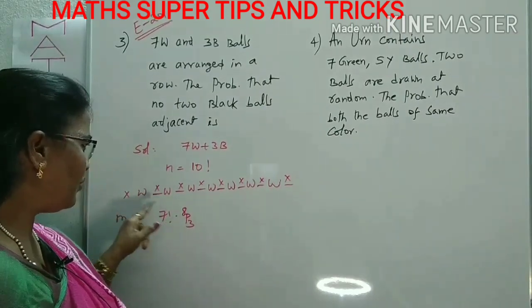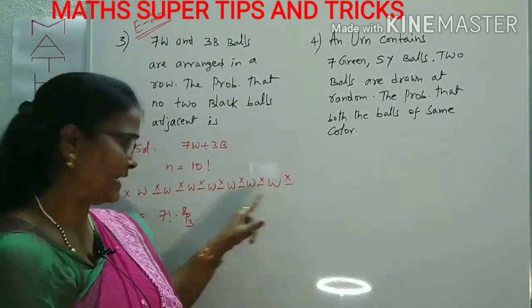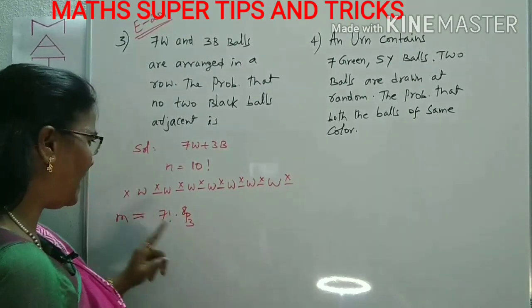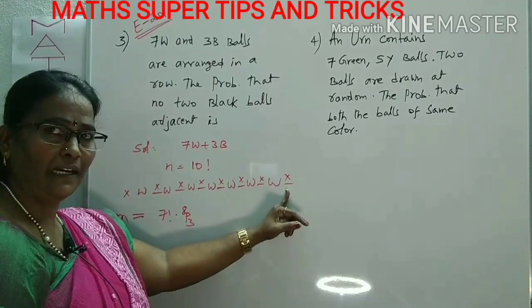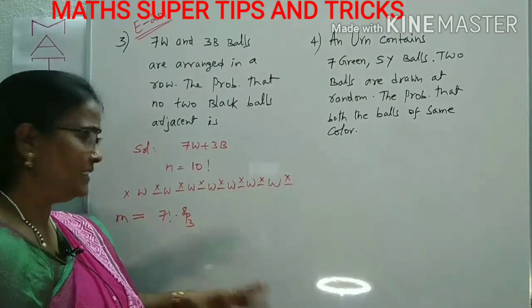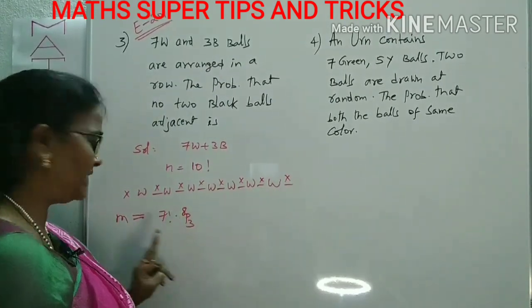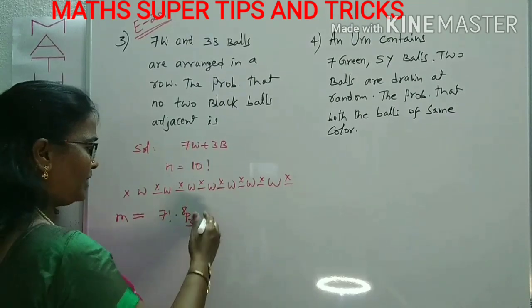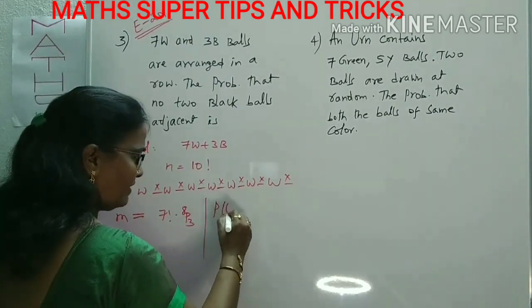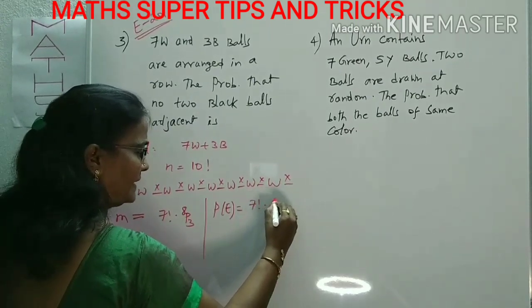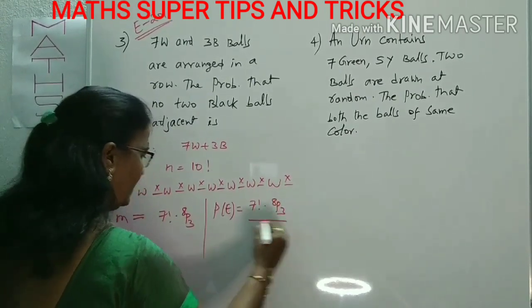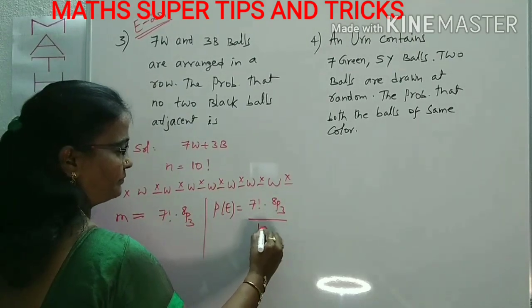What is M? The arrangement of 7 whites and 3 blacks such that no 2 blacks are adjacent. First we arrange the 7 whites in 7 factorial ways. For blacks there are 8 places left over, including the starting place and ending place. 3 blacks can be arranged in 8P3. This is M. What is the required probability now? P(E) is M by N, that is 7 factorial into 8P3 by 10 factorial.